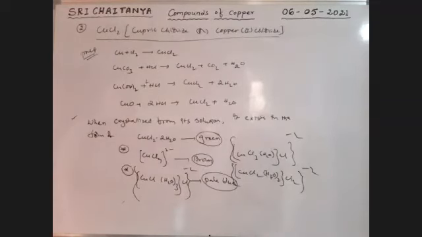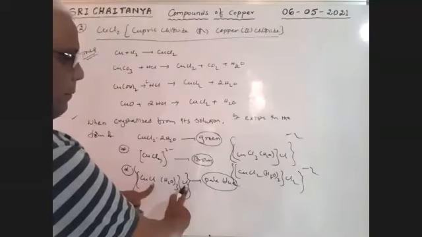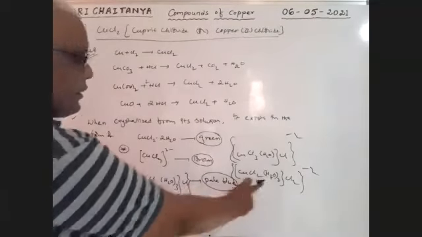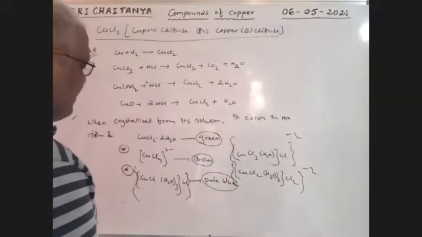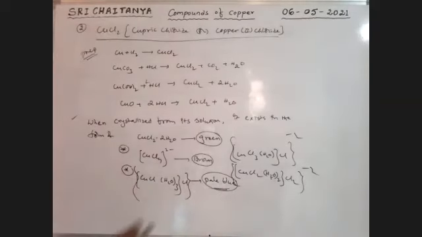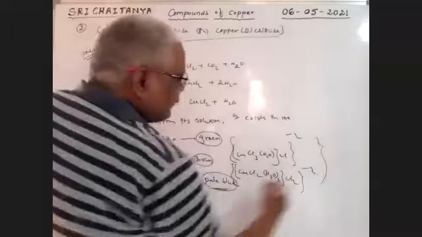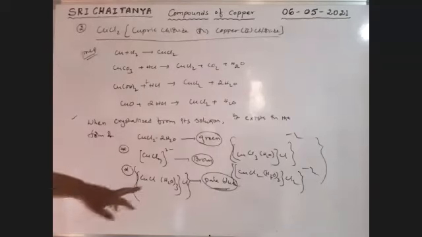Take it once again. Just a minute. It is neutral, not minus. It is a neutral compound. So that's why I'm not writing these two compounds' colors. Okay. So this is a neutral compound. It has pale blue color.